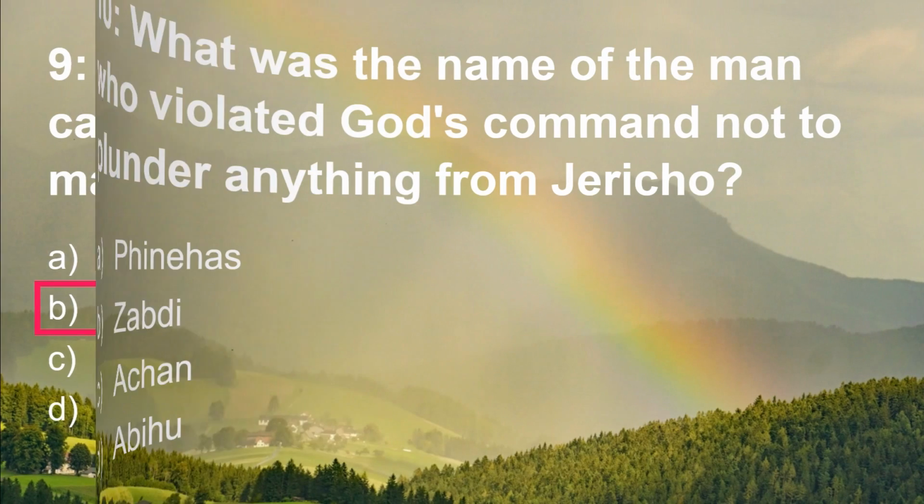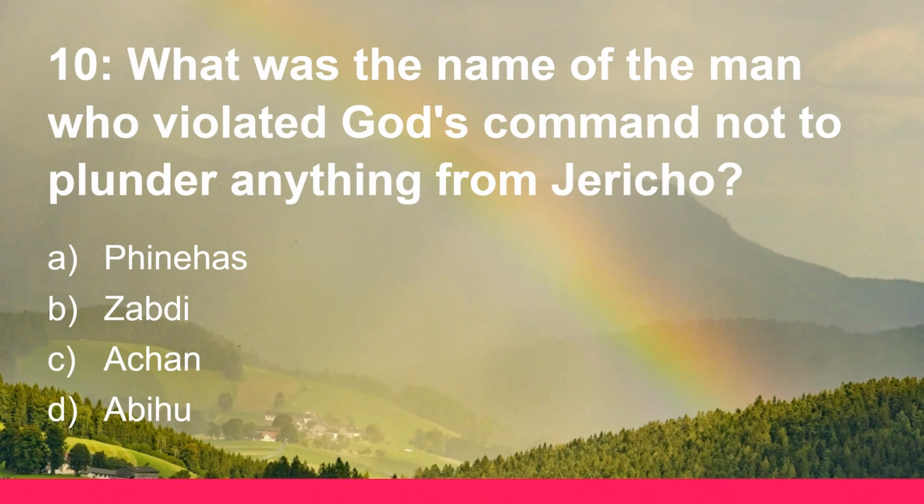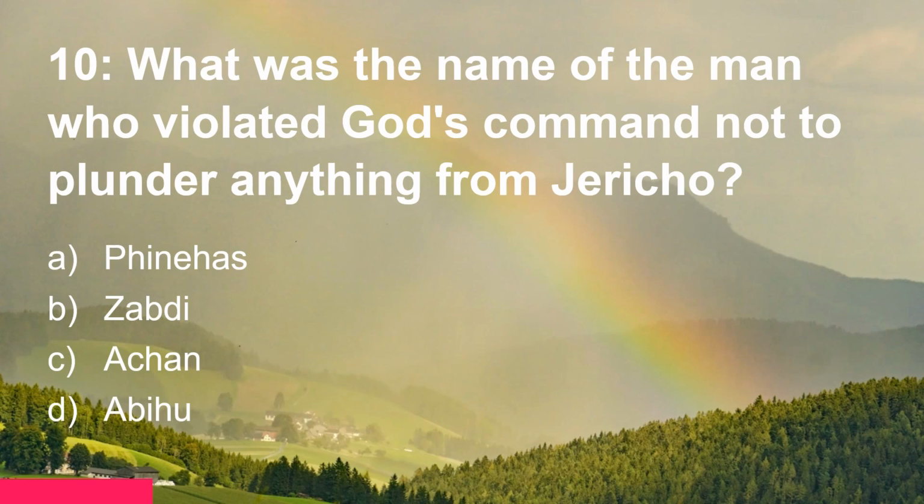Question 10. What was the name of the man who violated God's command not to plunder anything from Jericho? Was that Phinehas, Zabdi, Achan, or Abihu? That was Achan in Joshua chapter 7.